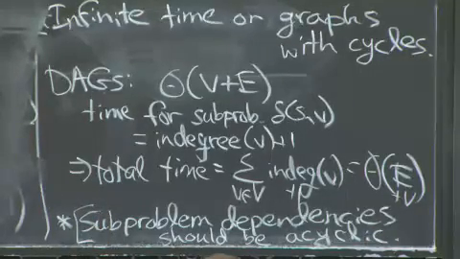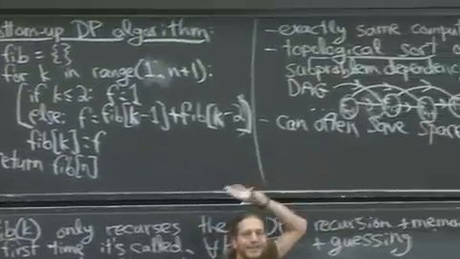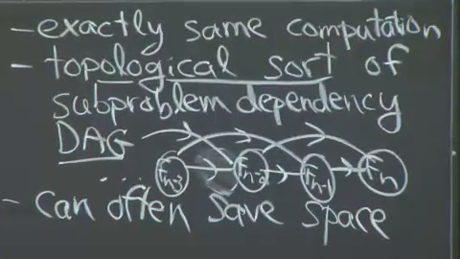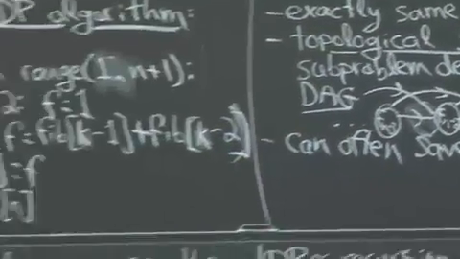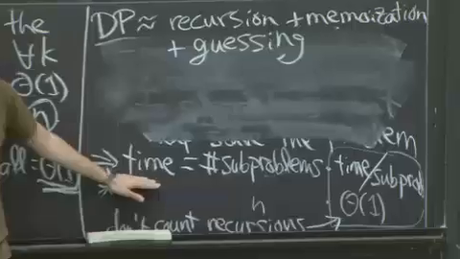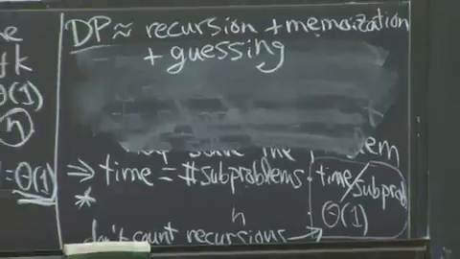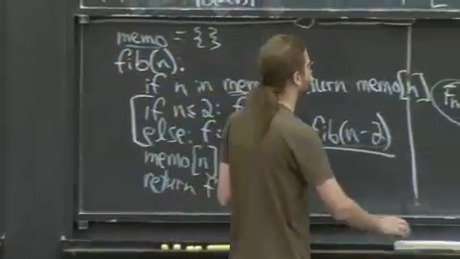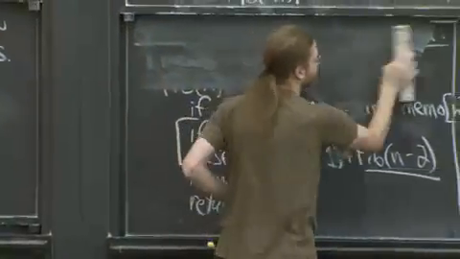OK, we've almost seen this already, because I said that to do a bottom-up algorithm, you do a topological sort of the subproblem dependency DAG. I already said it should be acyclic. OK, we just forgot. I didn't tell you yet. So for that to work, it better be acyclic. For DP to work, for memoization to work, it better be acyclic. If you're acyclic, then this is the running time. So that's all general. OK, so somehow I need to take a cyclic graph and make it acyclic. We've actually done this already in recitation.